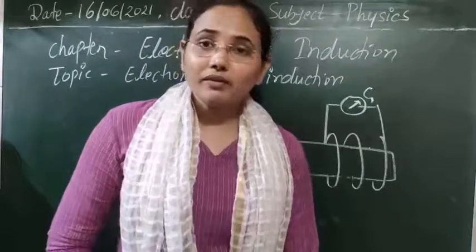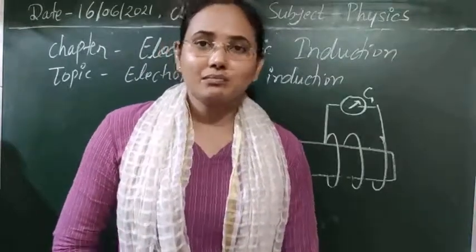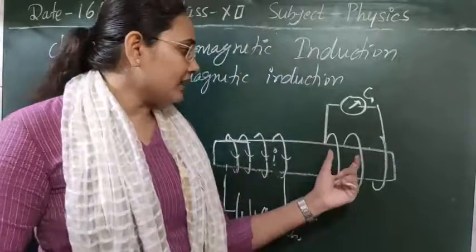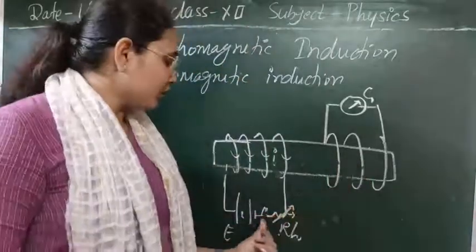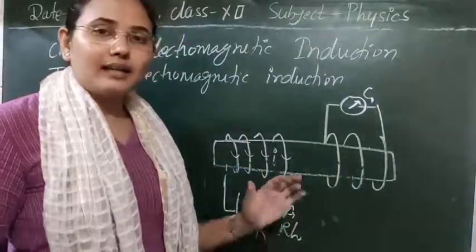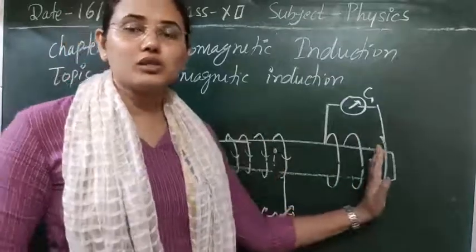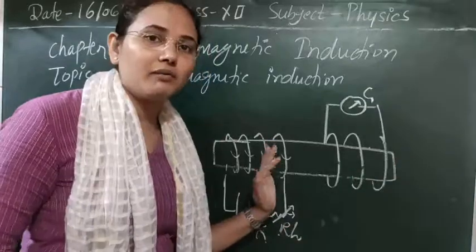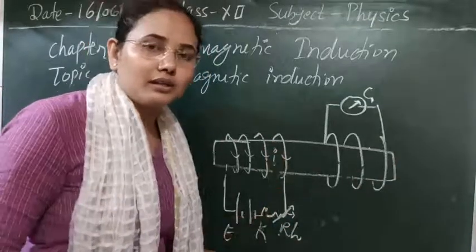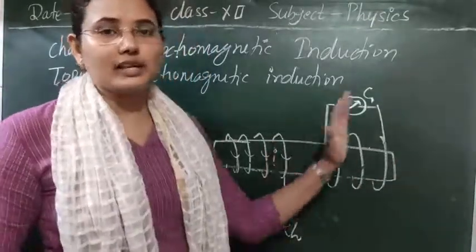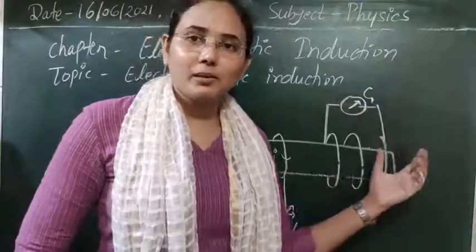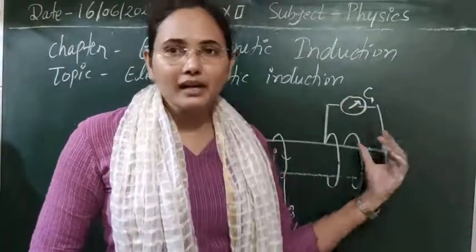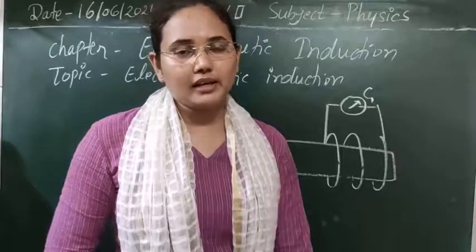Whenever the flux changes, there will be production of current. Initially the flux was 0 because we had opened the key, so no current and zero flux here. But suddenly when current flows due to the tap of the key, the flux suddenly changes, some flux is generated, and due to that some current is also generated here.